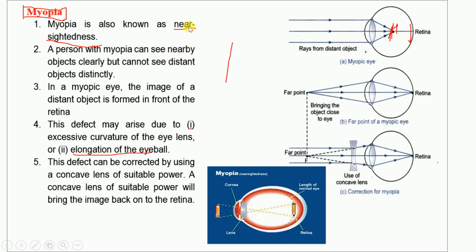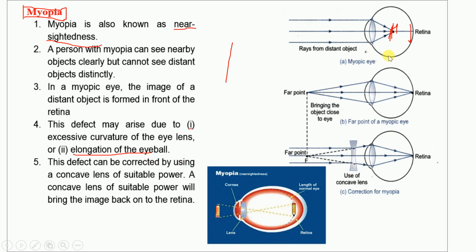Myopia means nearsightedness or short-sightedness. It means they can see only nearby objects, but they cannot see distant objects. Why is it happening? Because the image is formed in front of the retina. What is the reason? The reason is the excessive curvature of the eye lens or the elongation of the eyeball.